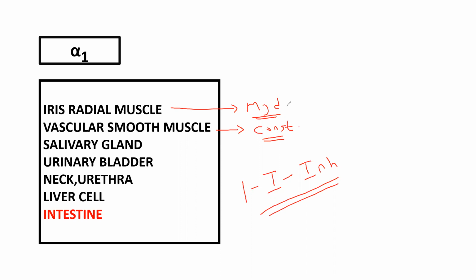Like that, at every place it shows excitatory action except at the intestine, where it has inhibitory action. I will talk about that inhibitory action in detail in the GIT section. For now, just remember that the intestine has inhibitory action.